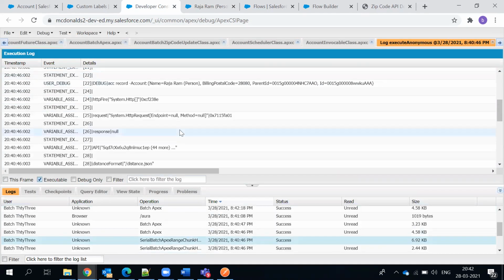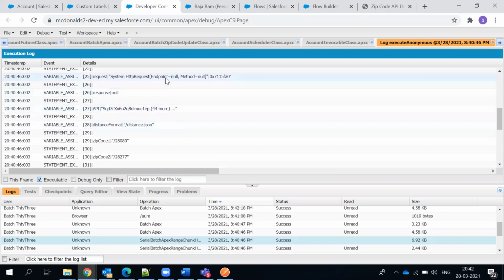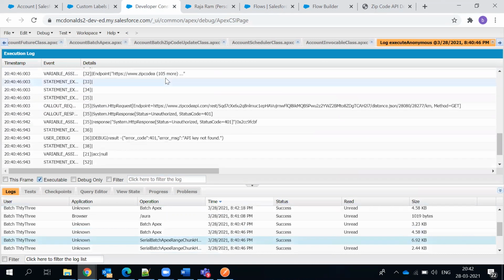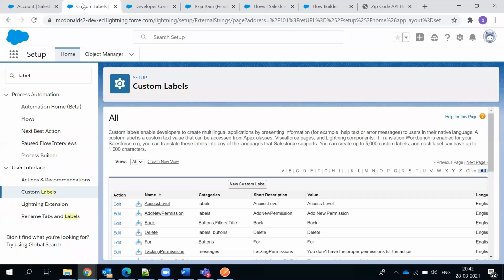So endpoint null or responsible. See this error code 401, API key not found. So we can also get this message and throw it up in the record saying that hey, the API key is not updated. We can still show it. These are all the options that we have.